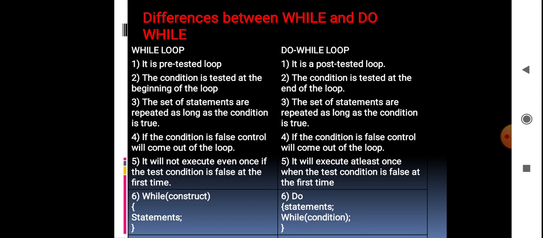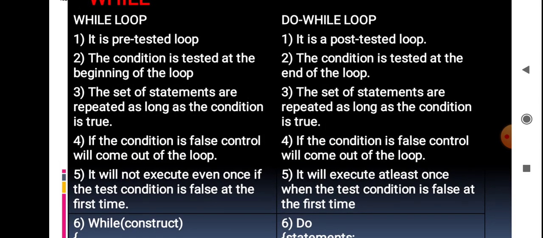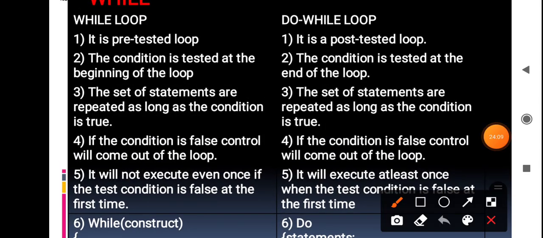But what is the do while loop? The do while loop is also called post-tested looping. Post-tested looping means the condition is tested at the end of the loop, meaning at the last statement the condition will be checked.